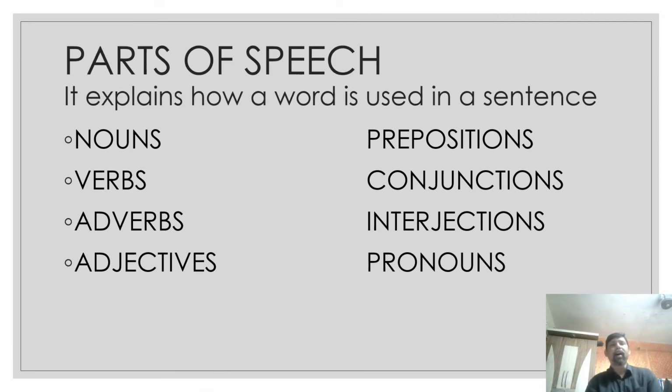Now, what does parts of speech mean? It explains how a word is used in the sentence. A word may be used as either a noun or a verb or an adverb and so on. So this is what is meant by parts of speech. Now, what are the different parts of speech? You can see nouns, verbs, adverbs, adjectives, preposition, conjunction, interjection, and pronouns. There are in total 8 parts of speech available in English grammar.